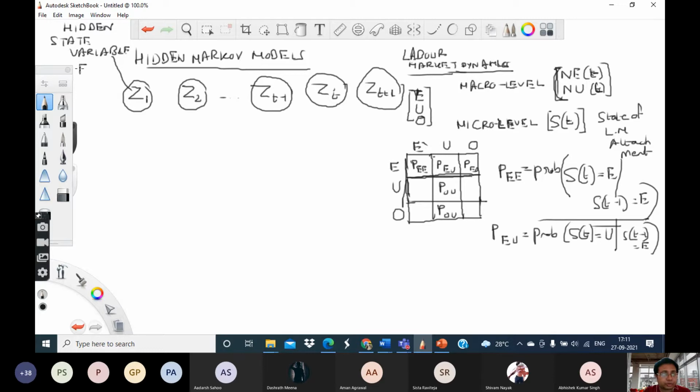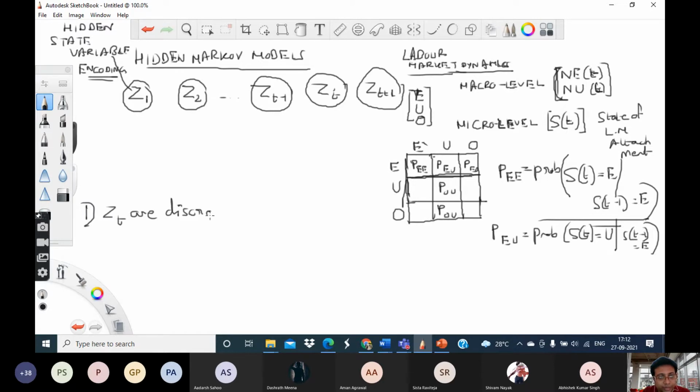Okay, so you can consider these as encoding variables. Now, in case of a hidden Markov model, the assumption is that these variables are discrete. Assumption number one, the zt are discrete.